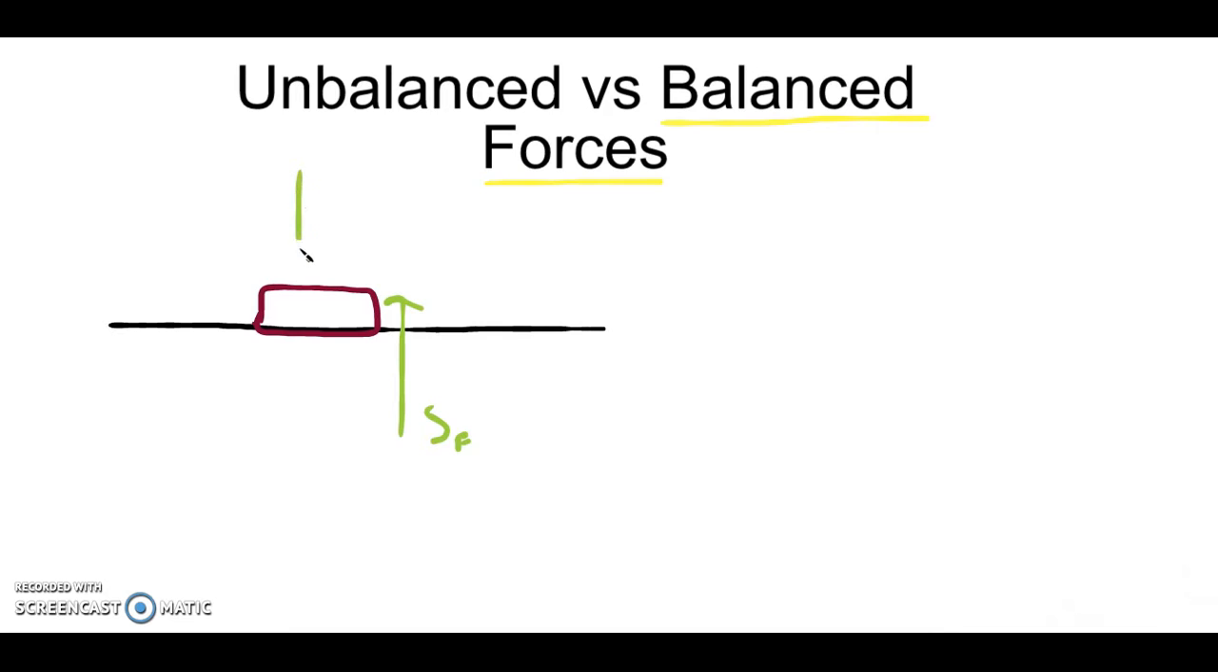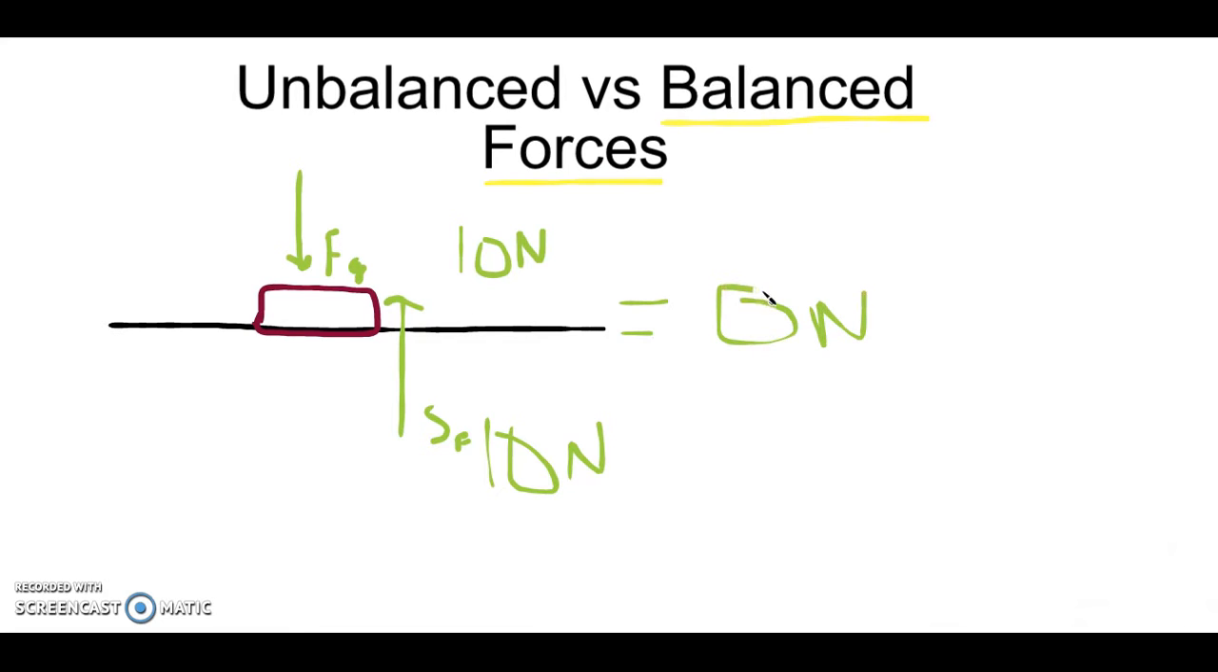Now there's another force, the force of gravity. Now, this is pushing the book down. So both of these forces cancel each other out. So let's say this force is at 10 newtons. This force is at 10 newtons. When we subtract these two, we end up with 0 newtons. So that's what a balanced force would look like.